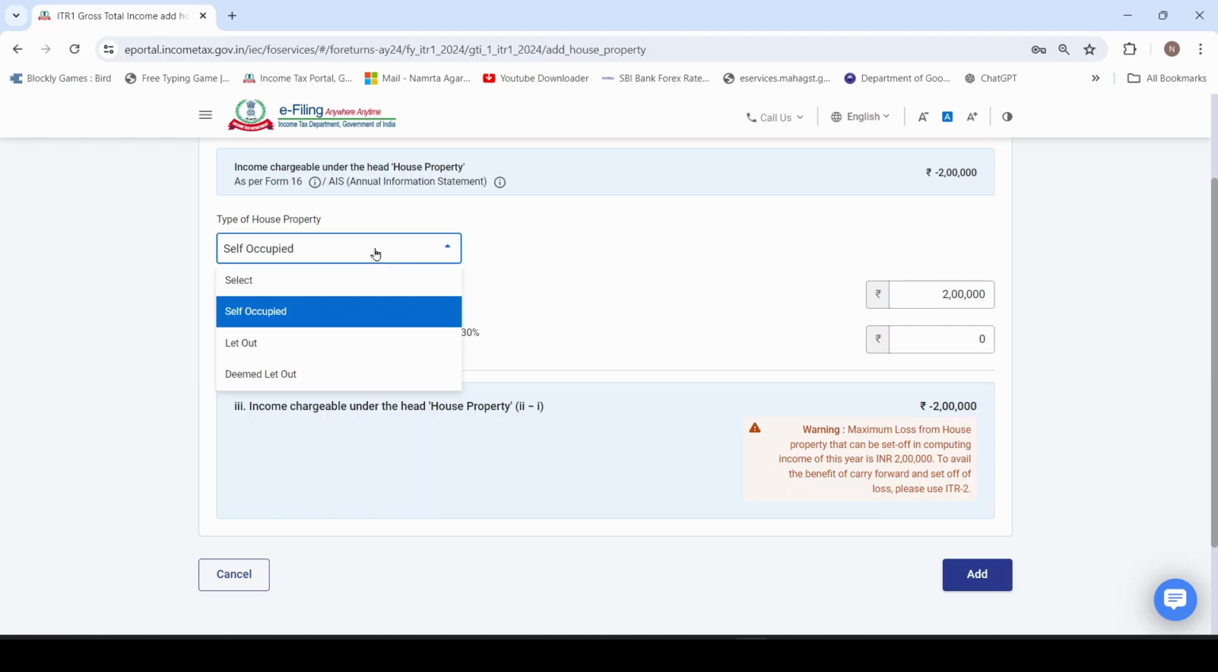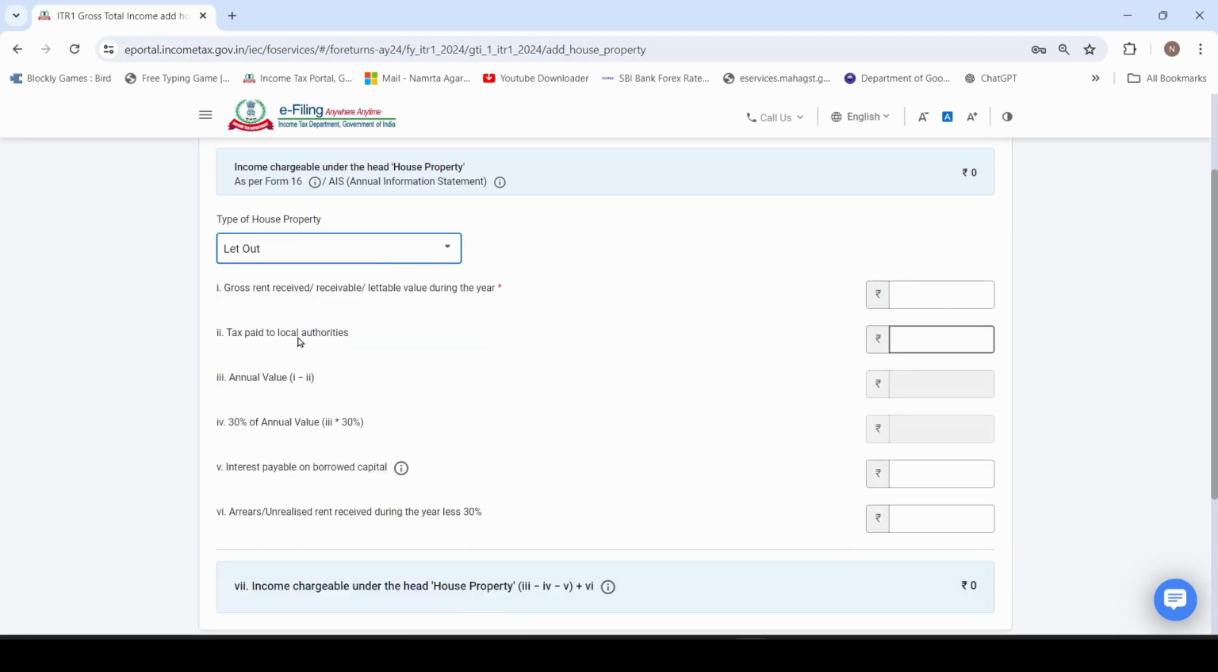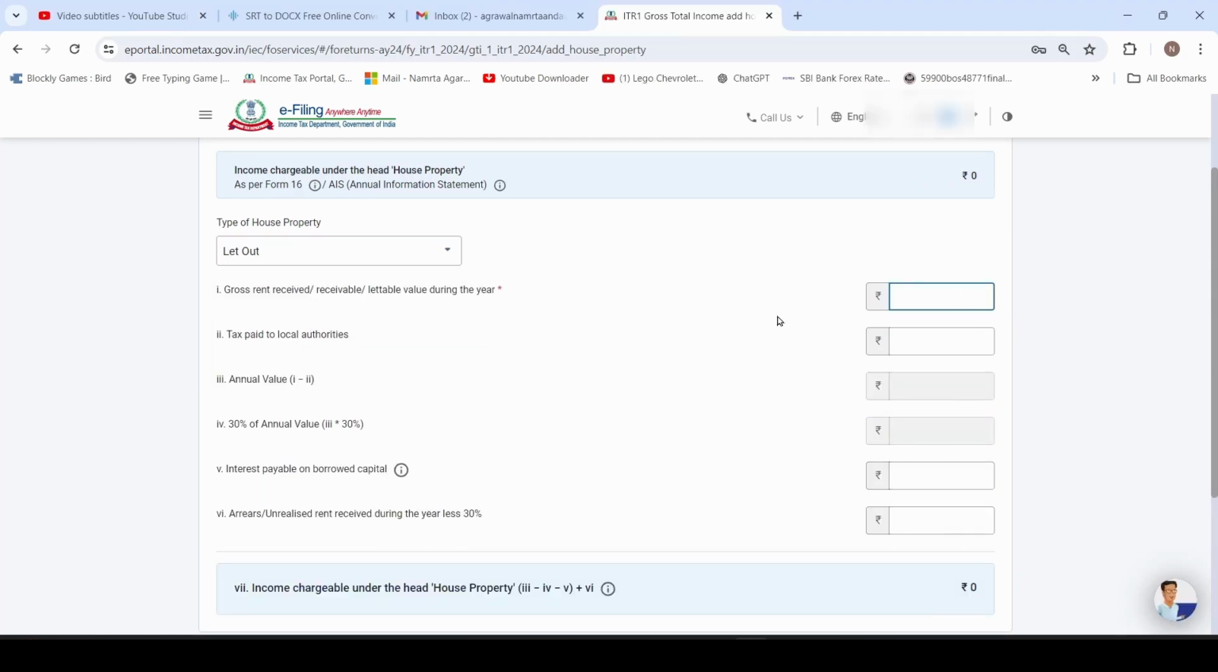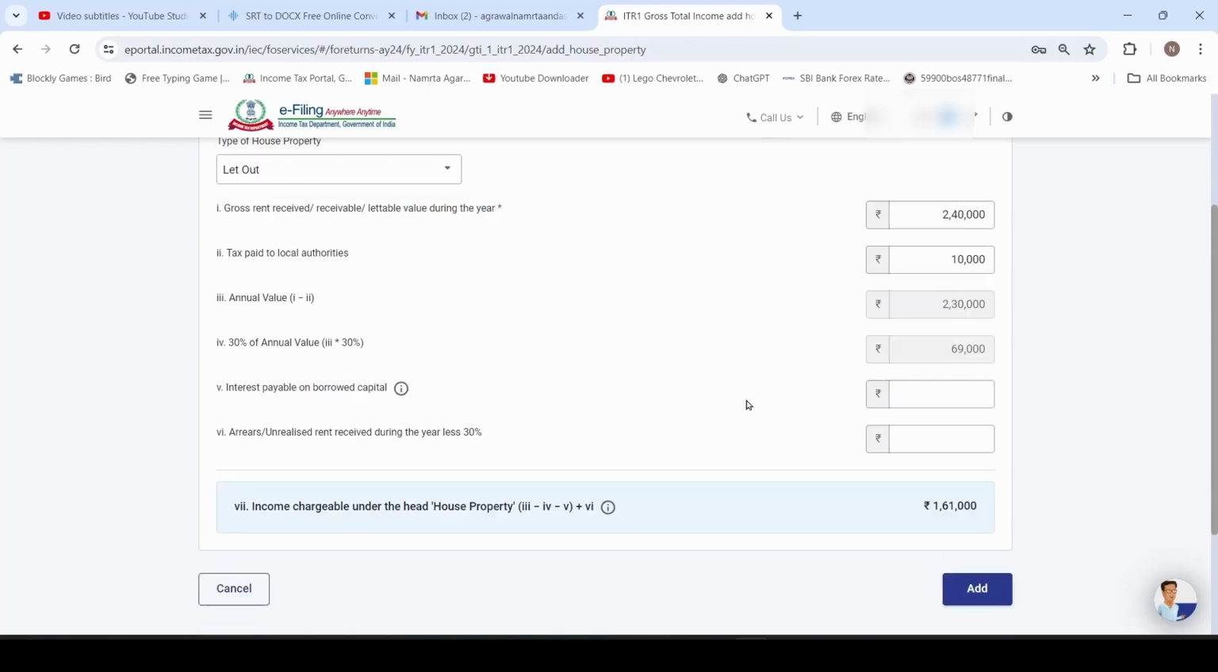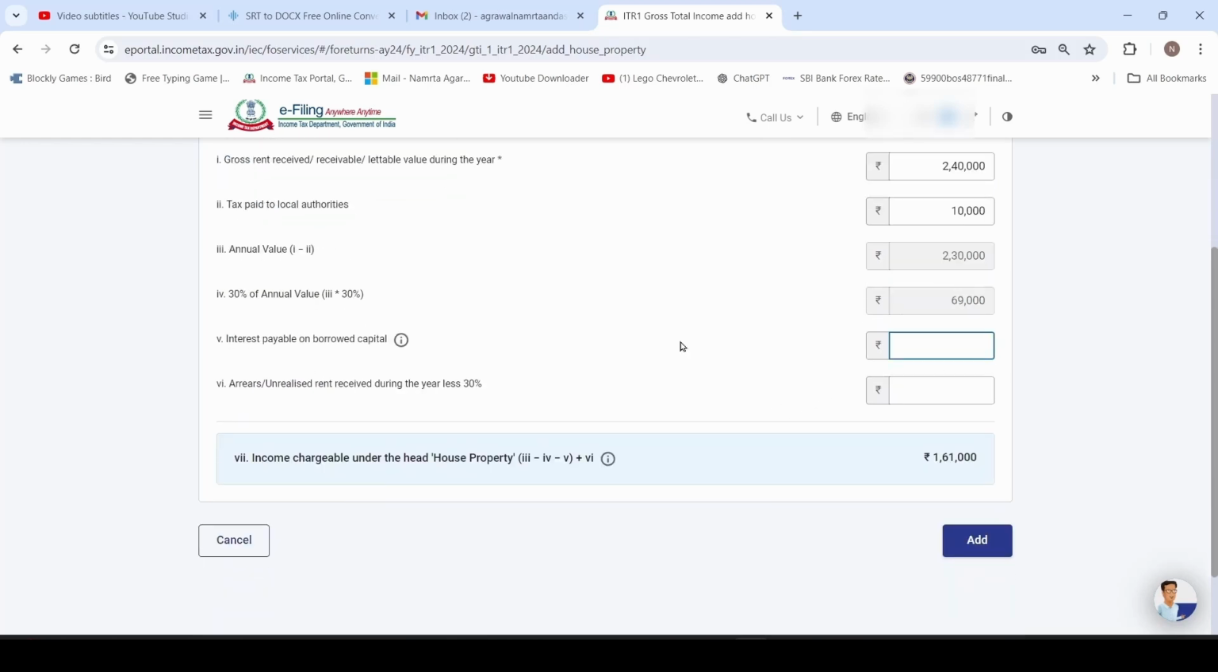If you have let out house property, then click on let out. The gross rent received during the year is mentioned here. For example, rent is 2,40,000 for the year. If you have paid any tax to local authority on the property, mention here. In my case it is 10,000. Column 3 and column 4 will populate automatically. If you have taken any loan for that property, then mention the interest amount here. In my case, it is 3,70,000.